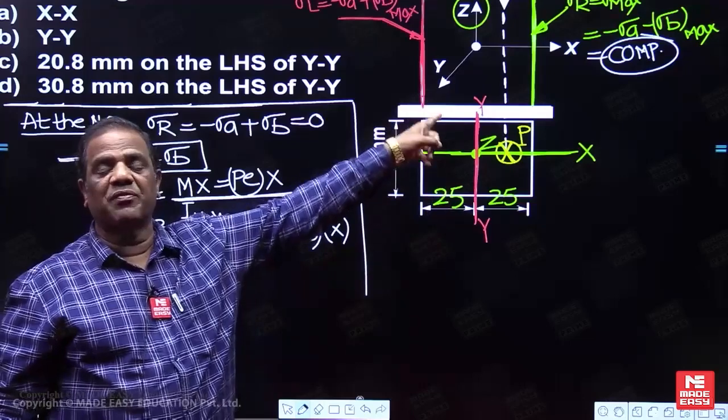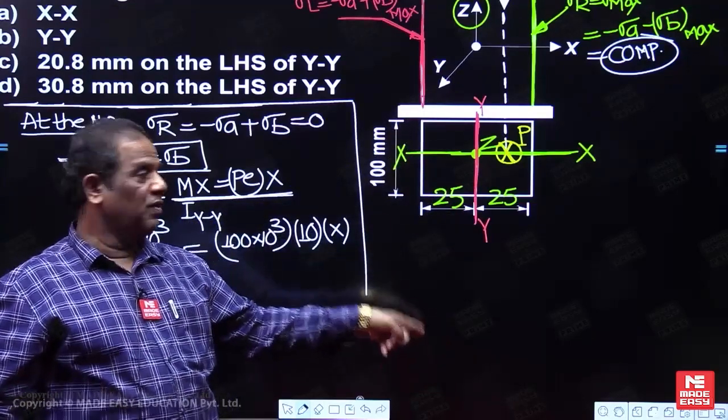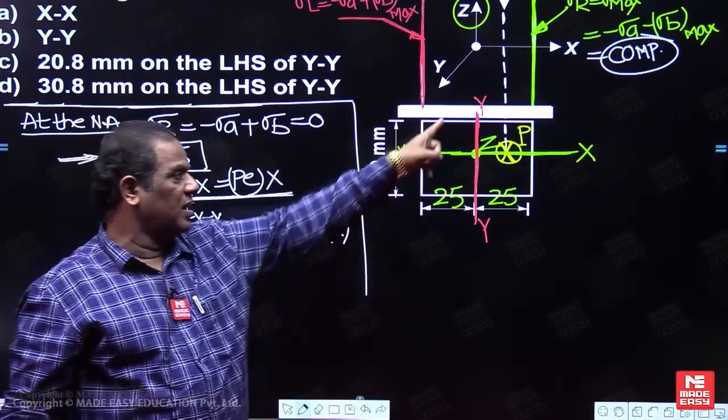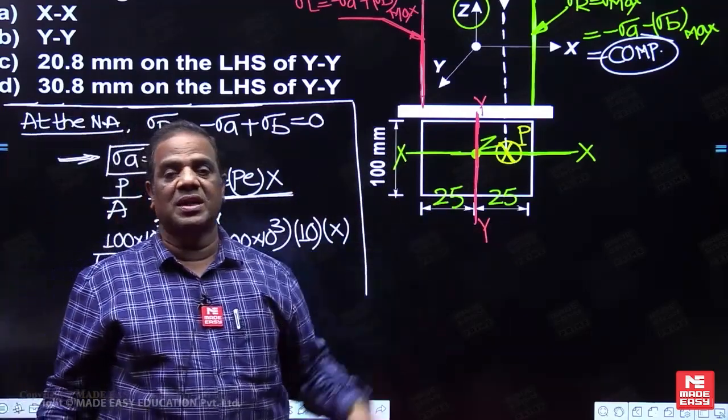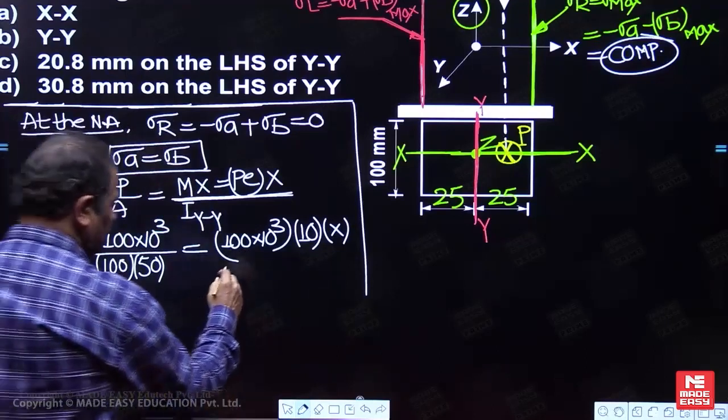What is the moment of inertia about YY? How to write down the moment of inertia now? First, 1 by 12 times the dimension parallel to YY. What is the dimension parallel to YY? 100, and the cube of the other dimension. The other dimension is 50.